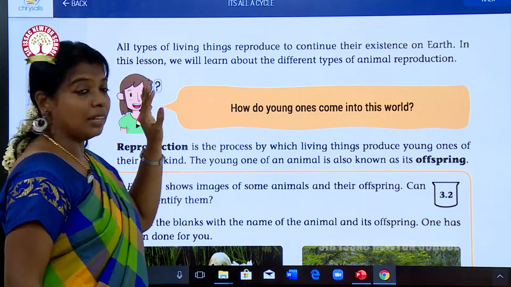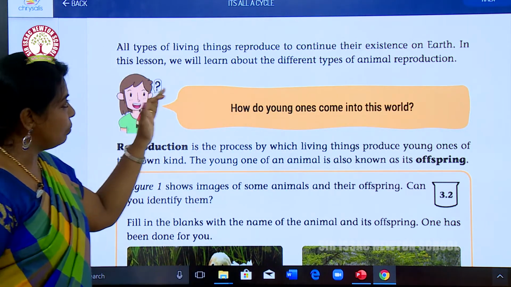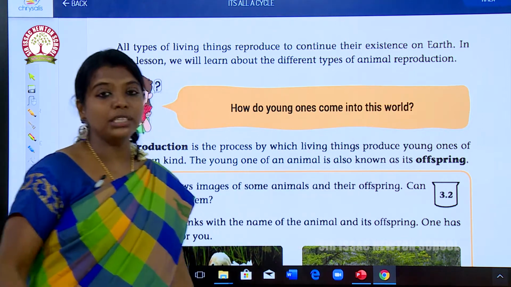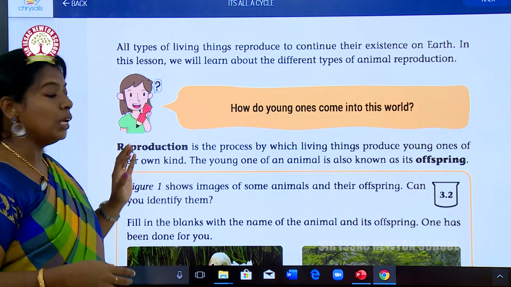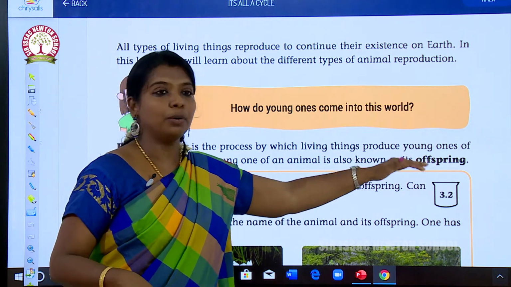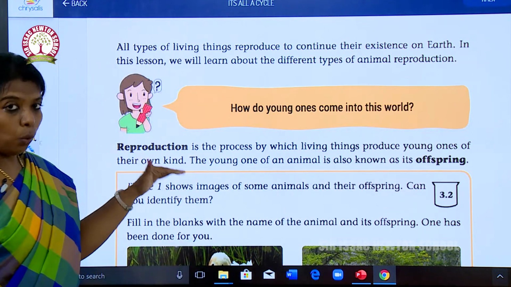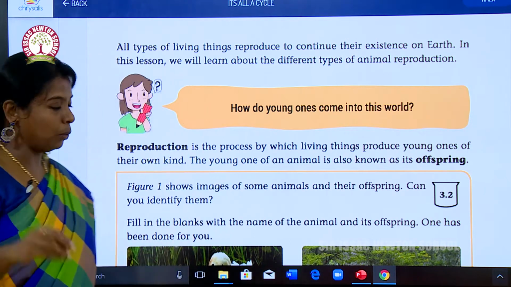All types of living things reproduce to continue their existence on the earth. In this lesson we will learn about the different types of animal reproduction. What is reproduction? Reproduction is the process by which living things produce young ones of their own kind. The young ones of an animal are also known as its offspring.